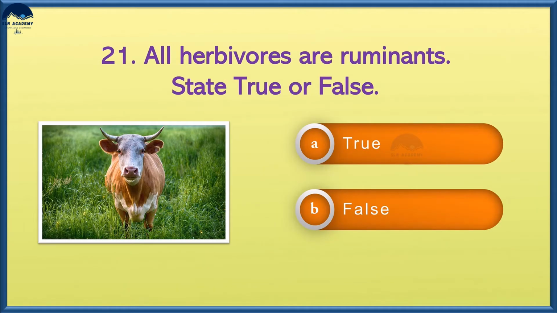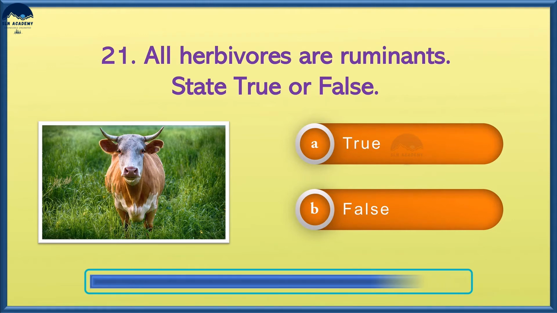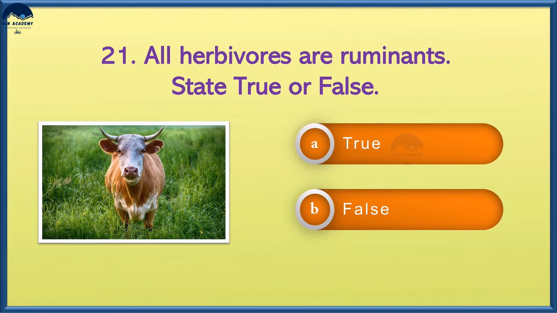All herbivores are ruminants. State true or false. Option A, true, and option B, false. And the answer is option B, false.